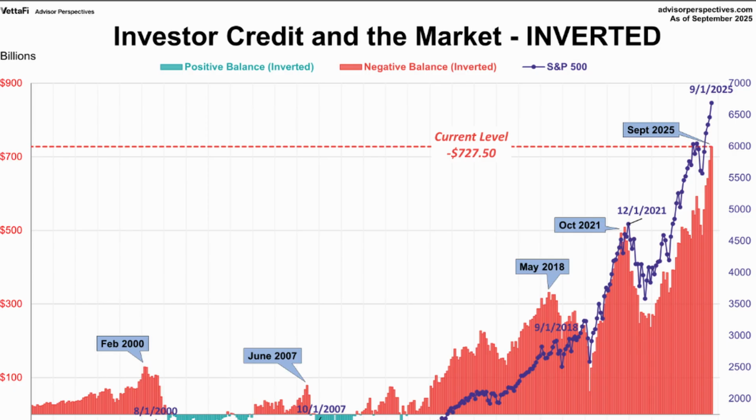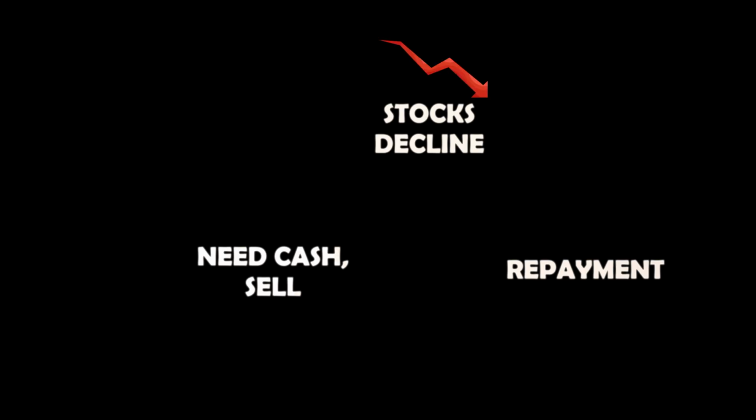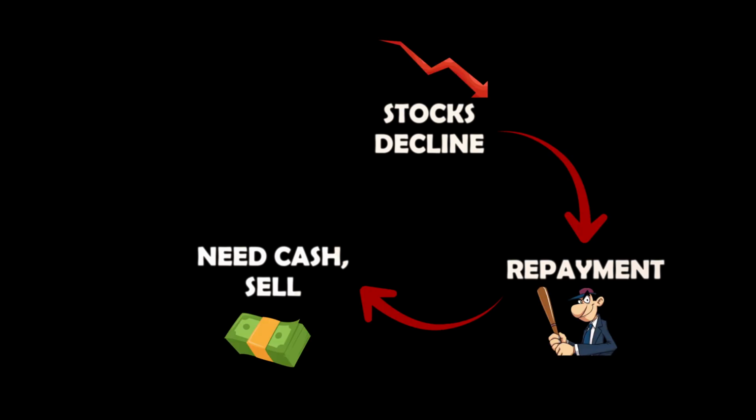Margin debt is the money investors borrow from their broker to invest. It's a loan. Brokers can demand repayment at any time. When stock prices are going up, it's not a problem. In fact, as stock prices increase, investors can borrow more, pushing prices up even further. But when stock prices decline, the opposite happens. Prices decline, brokers demand repayment, investors sell the stock to get cash, which makes prices decline even further.